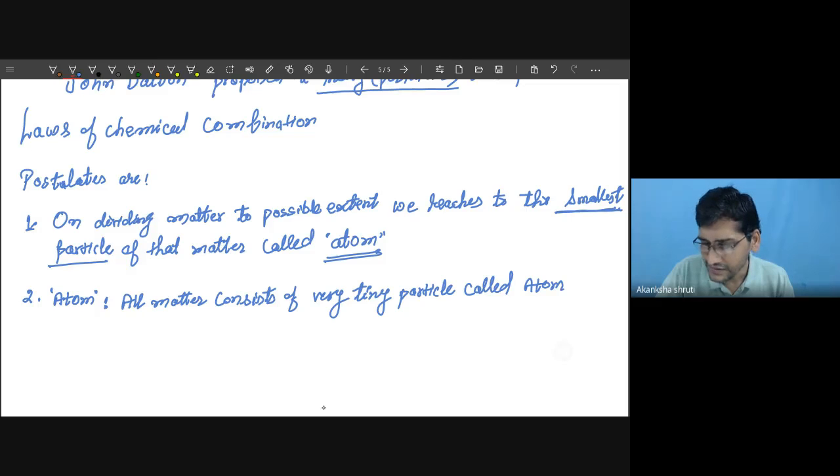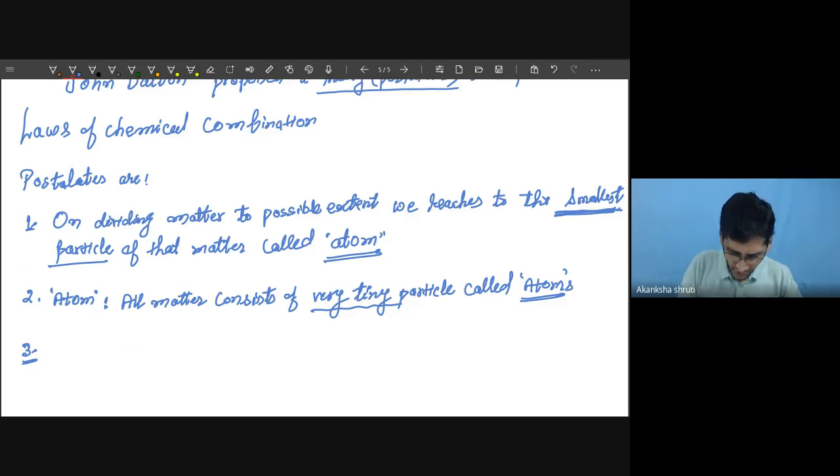Okay, students? Basically more than one atom is there in a matter. Means any matter consists of a large number of atoms. It simply means that. The next postulate was these atoms cannot be divided further because it is the smallest building block, very tiny. Means further division of atom is not possible.